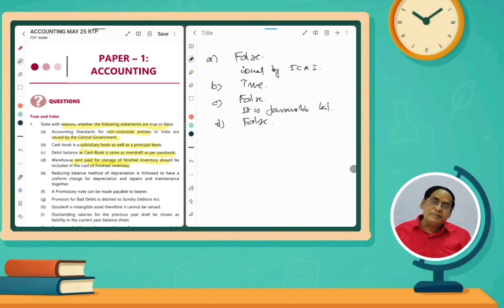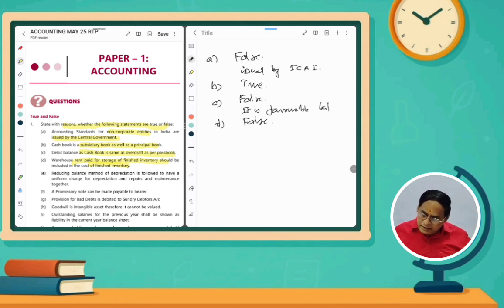And then reducing balance method. What is reducing balance method? What are the methods of depreciation? Straight line method, reducing balance method, sum of the years' digits method, depletion method. There are so many methods. Reducing balance method means we charge depreciation for one year, and then after deducting the depreciation we charge for the remaining balance. That means if you purchase a new machinery, we are charging more depreciation in the initial years. After some time it keeps declining.